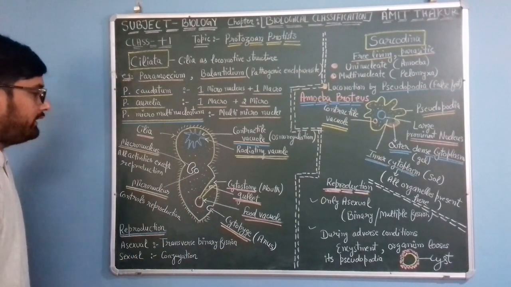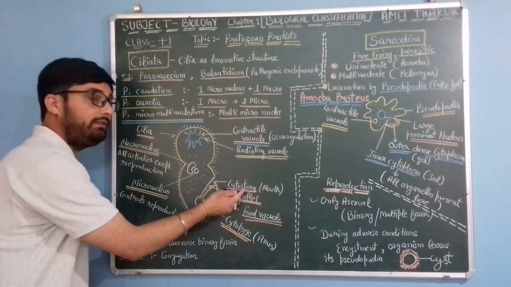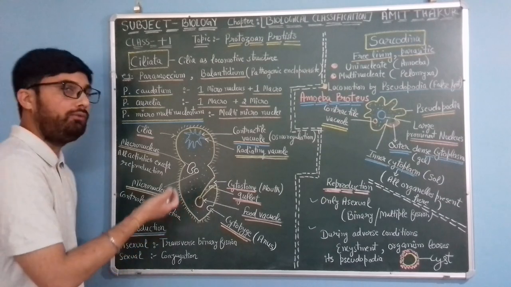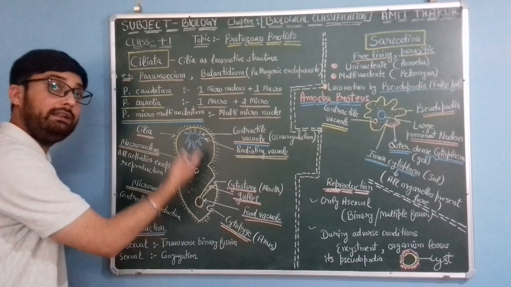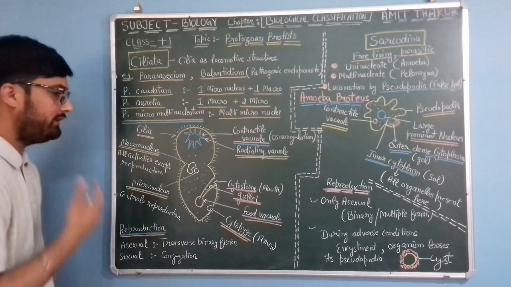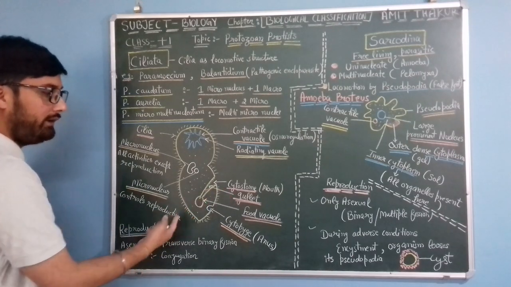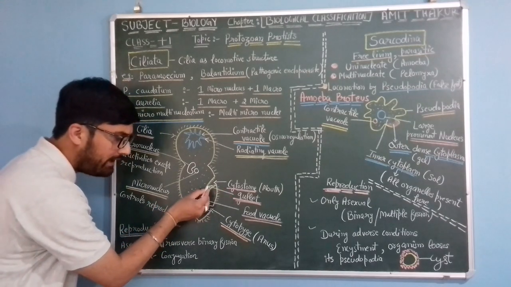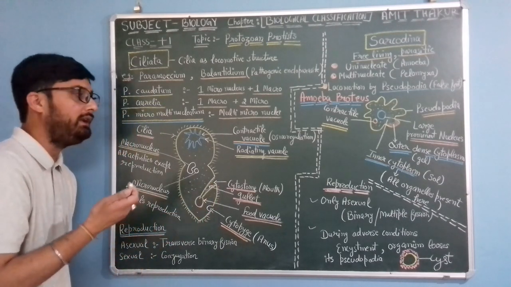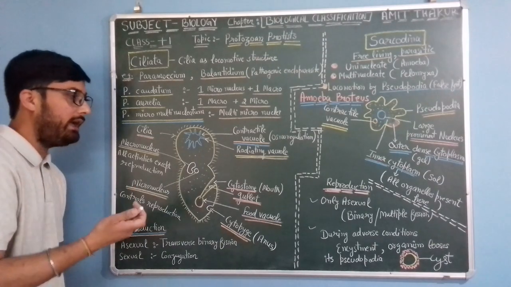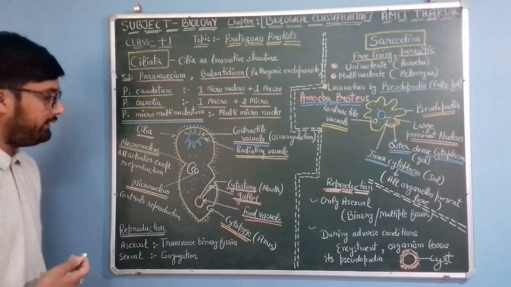It has a mouth known as cytostome, from where food particles can be engulfed, and a gullet, like in Euglena, which you have seen: the opening, or mouth, the cytostome, and then the gullet. There is also a group of cilia, or hair-like structures, present inside the cytostome to help ingest and engulf food particles.